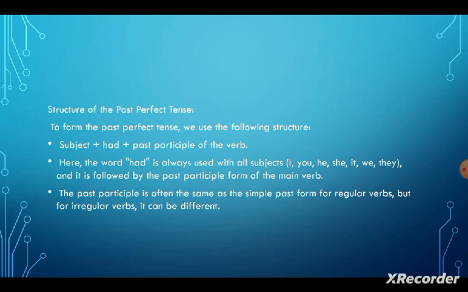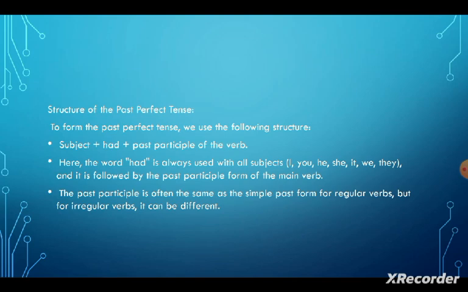The structure of past perfect tense. To form the past perfect tense, we use the following structure: subject plus had plus past participle of verb. Here, the word had is always used with all subjects like I, you, he, she, it, we, they, and it is followed by the past participle form of the main verb.